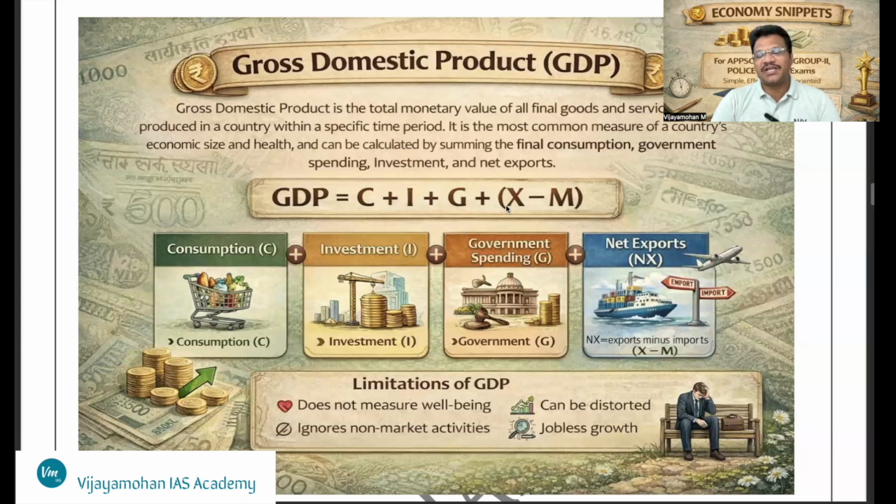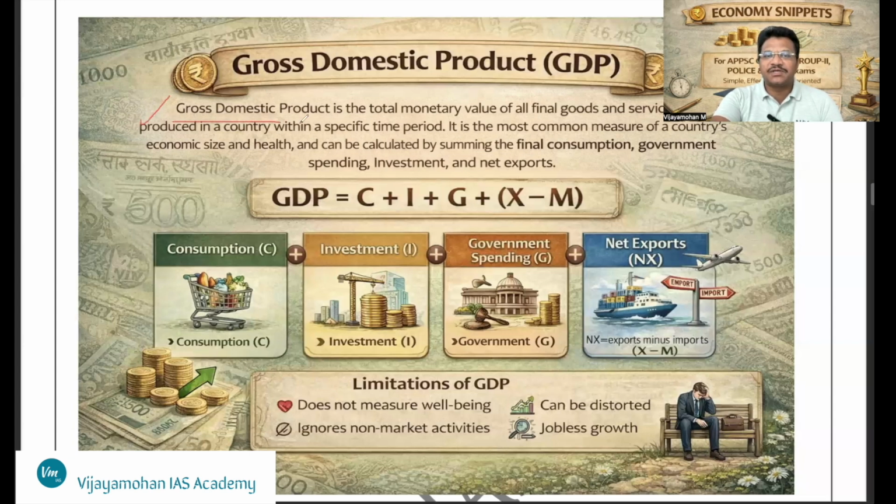As you know, we are in the Economy Snippets program, which is a short, effective and exam-oriented economy concepts program. As part of this program, today we will have an idea about gross domestic product, which is an important aspect with respect to Group 1 prelims, Group 2 exams, and other state level examinations. So, what is the meaning of gross domestic product? I will directly go into the definition.